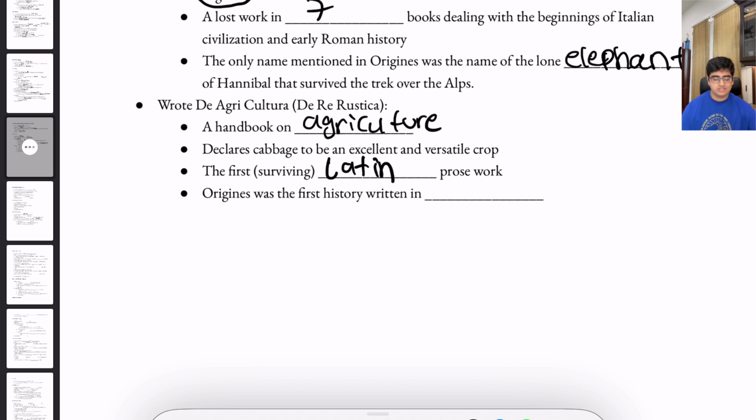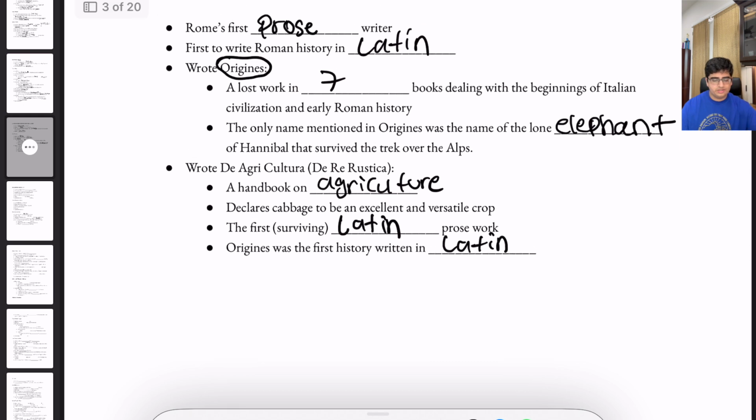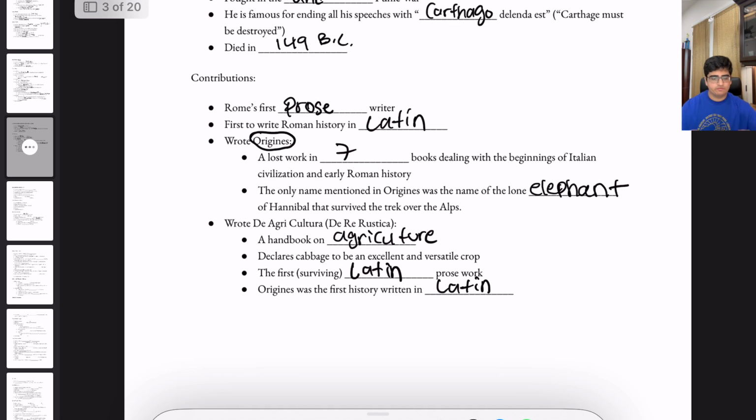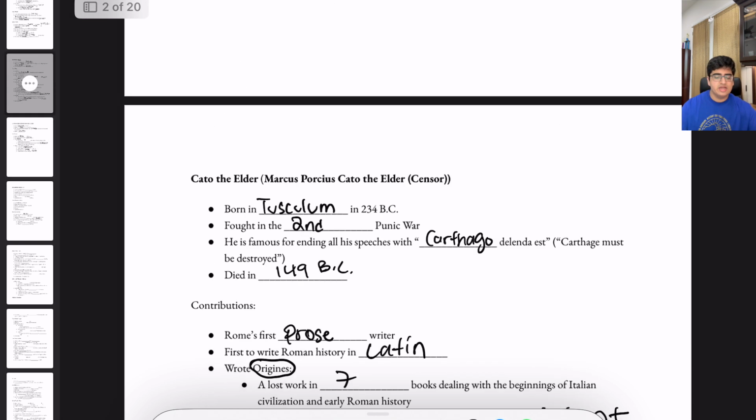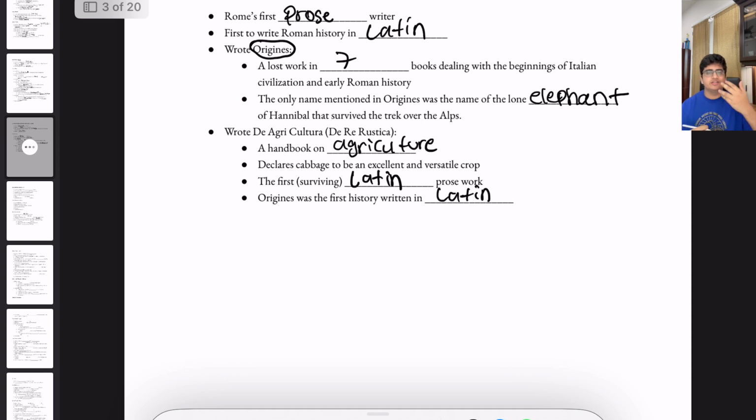And Origines was the first history written in Latin. So one common theme which we see in the beginnings of all of these authors is they're the first people to write a certain type of work in Latin.